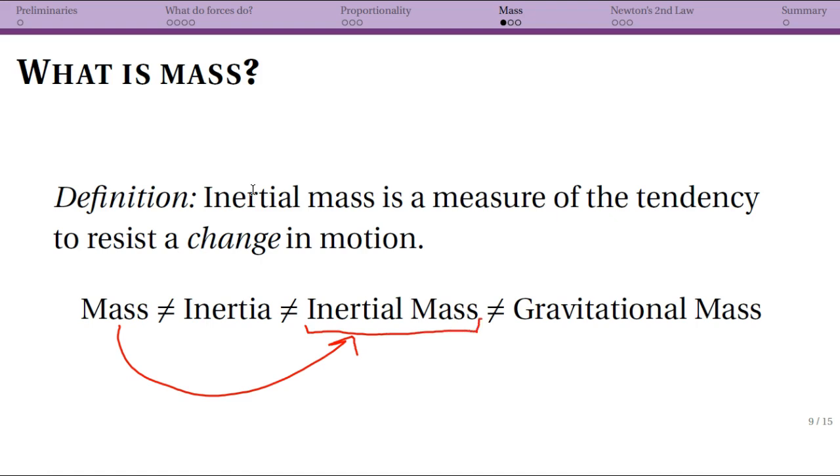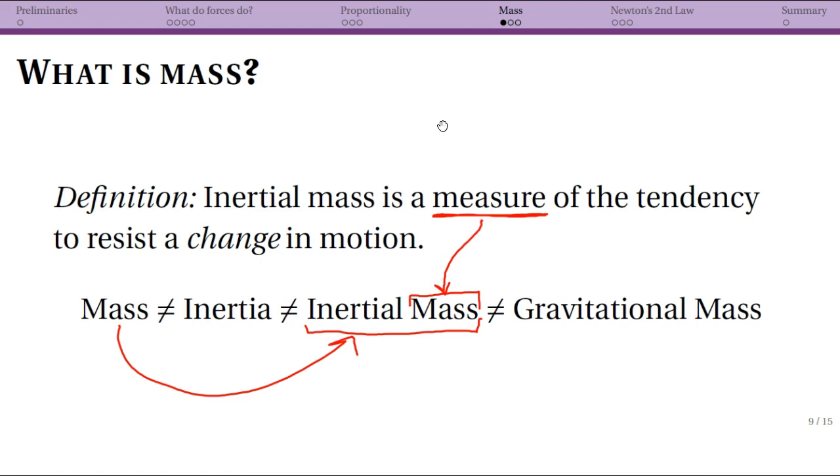And that's fine. I typically take a lot of shortcuts in my speech, and maybe you do too, but I at least right now want to make a slight differentiation between them. So inertial mass is a measure of the tendency of an object to resist a change in motion. So the measure part is in particular what makes it mass.